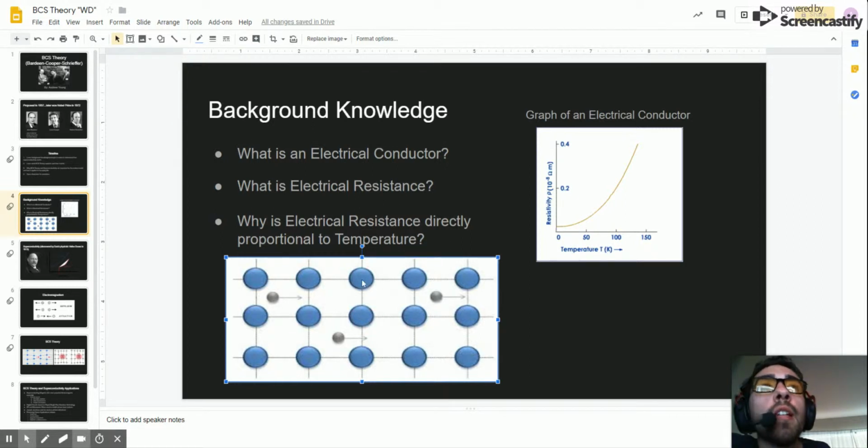And when they collide, that means that they're going to have some net loss in electricity, which means there's going to be high resistance. So we take a look at this graph of a conductor. Temperature is directly related to resistance. As we can see, as resistance increases, temperature increases. And that's because, as I just said, when the temperature is high, there's a higher vibration of those atoms in the metal, which means there's a higher chance of collision.